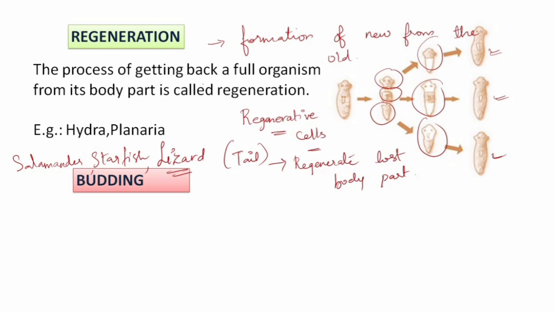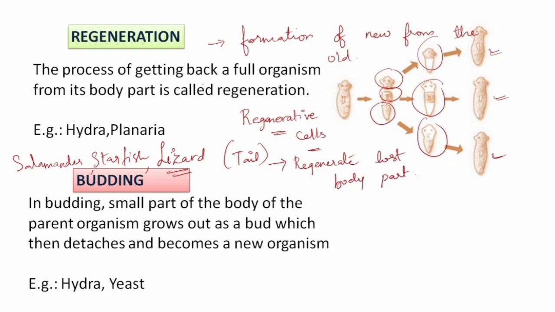Next is budding. In budding, a small part of the body of the parent organism grows out as a bud, which then detaches and becomes a new organism. Example, Hydra and yeast.